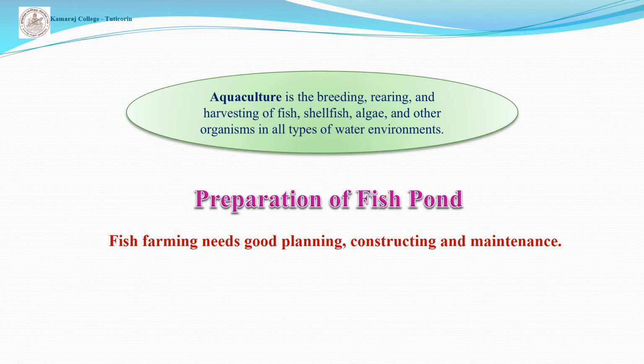Freshwater fish farming may be mainly classified into two broad categories. They are pond construction and maintenance of pond. So today we talk about pond construction.